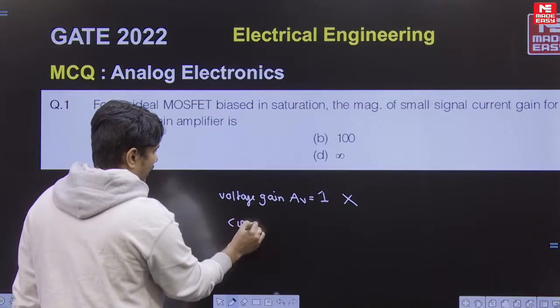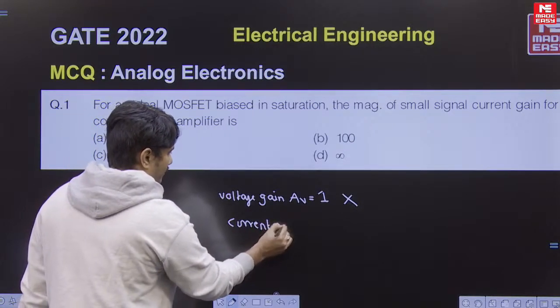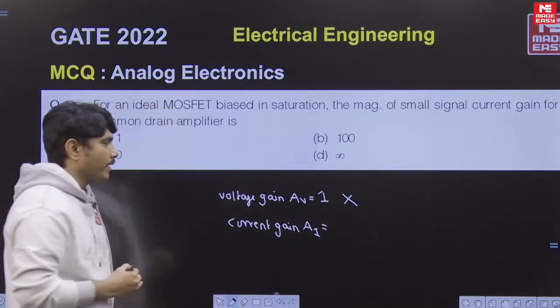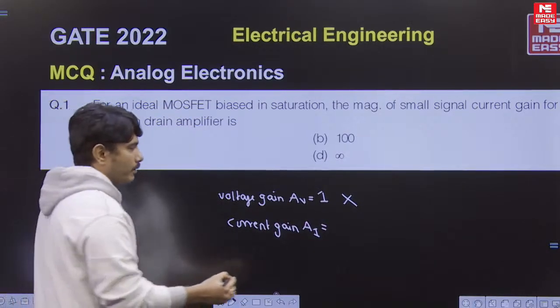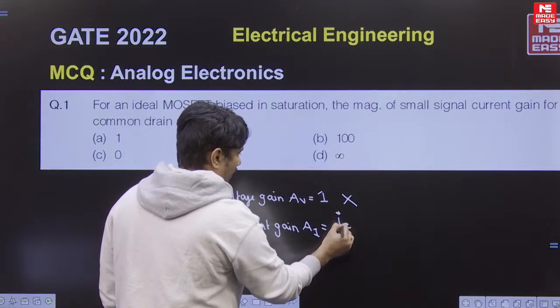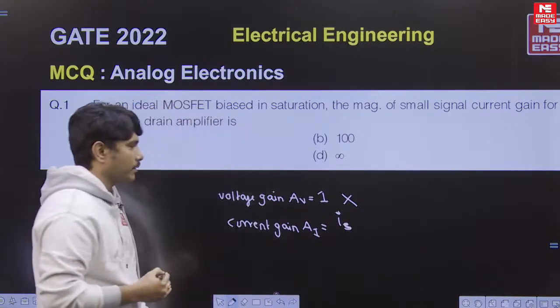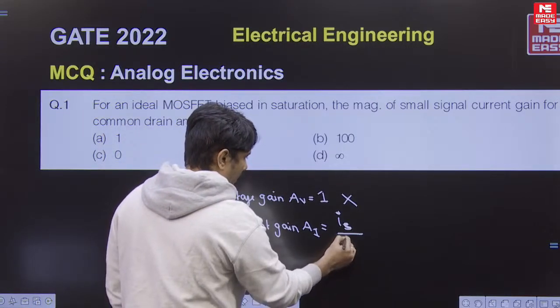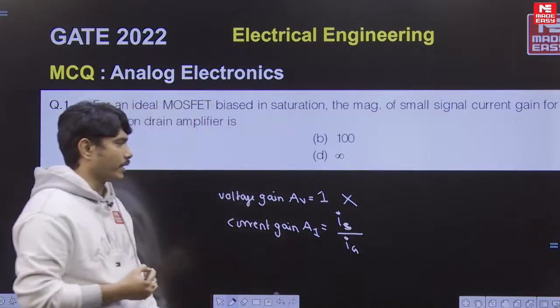If they ask current gain, that is AI, for a common drain amplifier the output will be IS, the source current, because common drain has output current as source current and IG will be the input current.